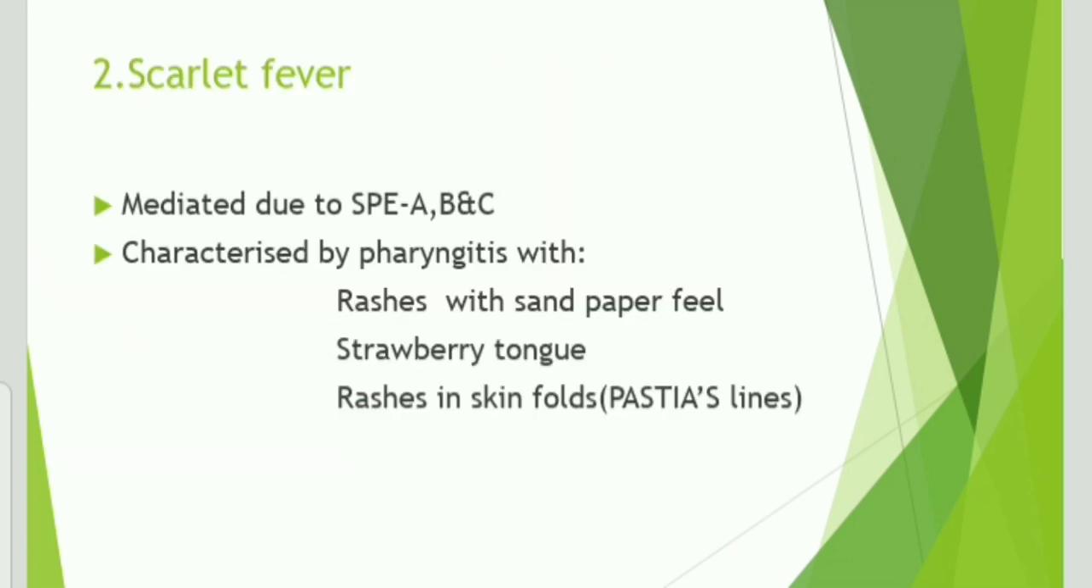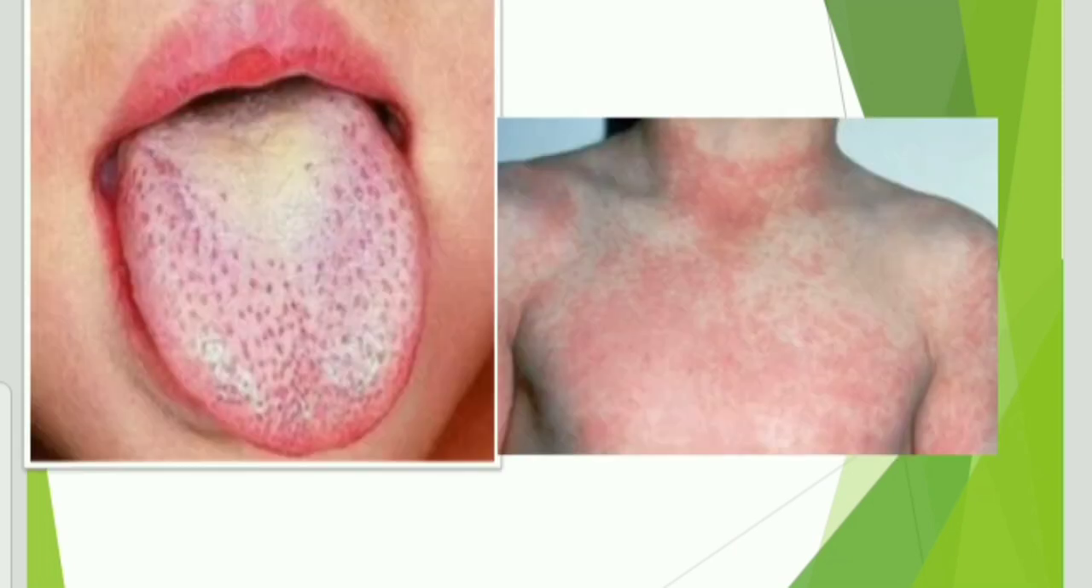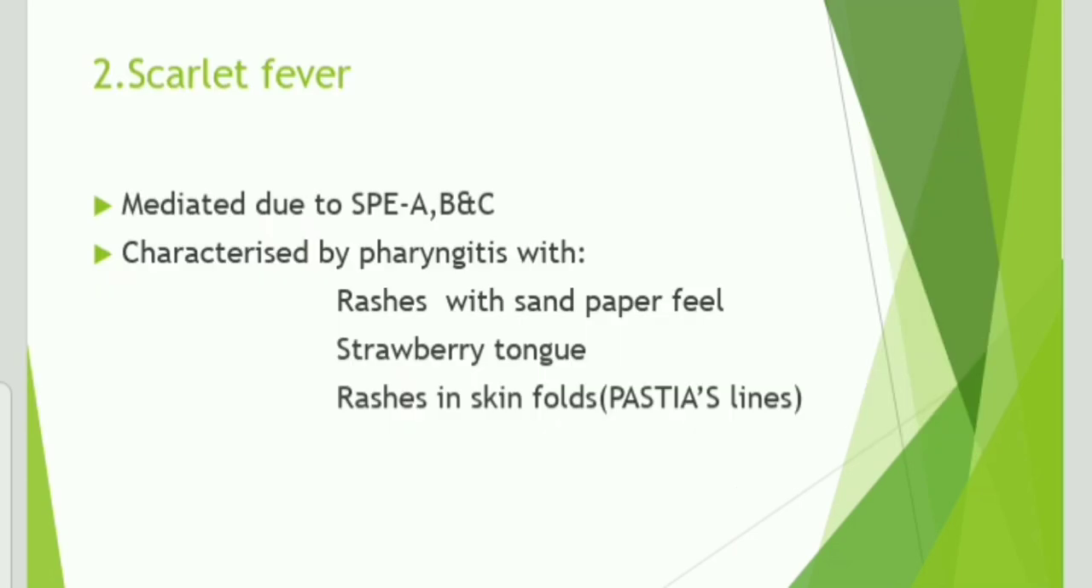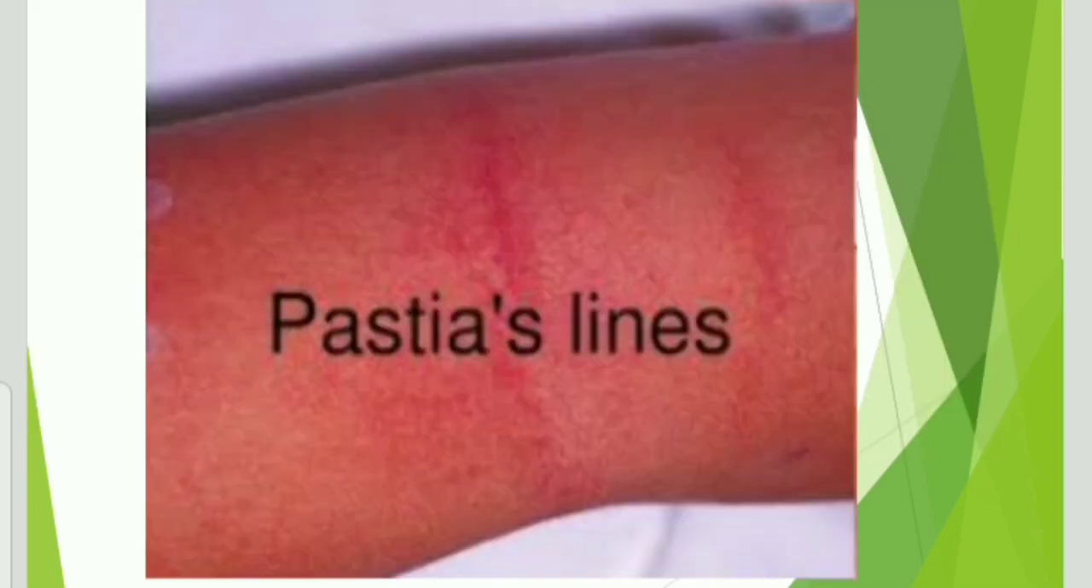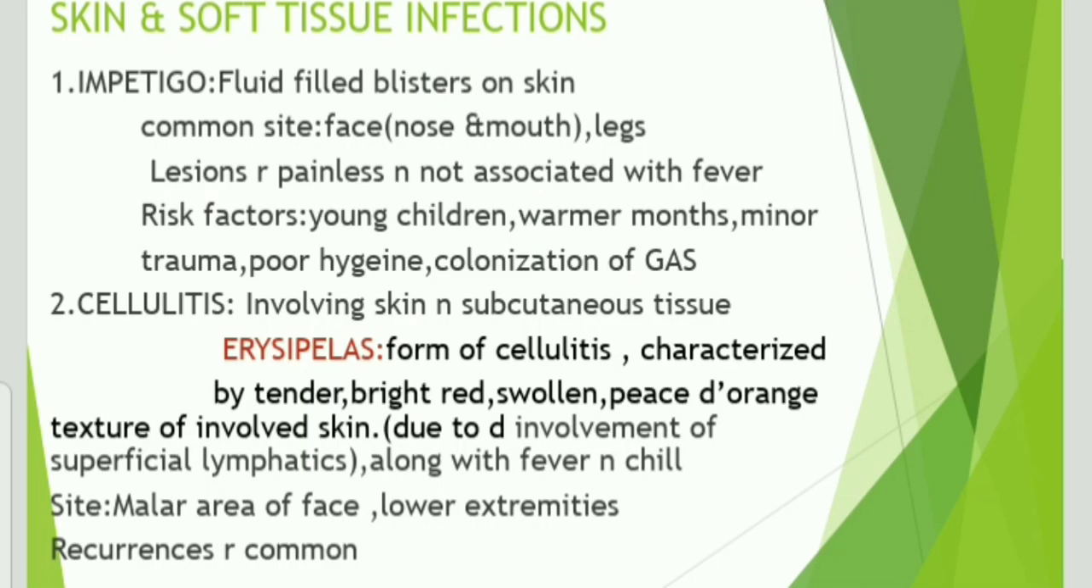And the next one is scarlet fever. It is mediated by SPEA, B and C, the streptococcal pyrogenic exotoxins A, B and C. It is characterized by pharyngitis along with rashes with a sandpaper feel. You can see here rashes over the skin, as well as the strawberry tongue, and the rashes in skin folds, Pastia's lines, that you can also see here. Okay, that is about scarlet fever.